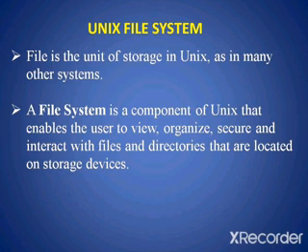We can have two meanings for the file system. One is the entire hierarchy of directories that is used to organize the files on a computer system. The second is the type of file system, that is, how the data, the files and folders, are organized on the computer disk.